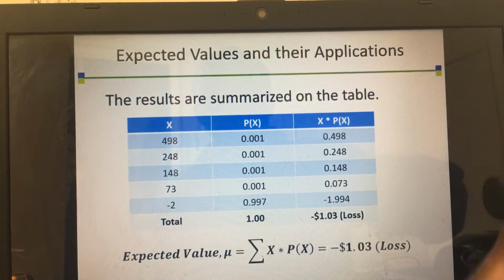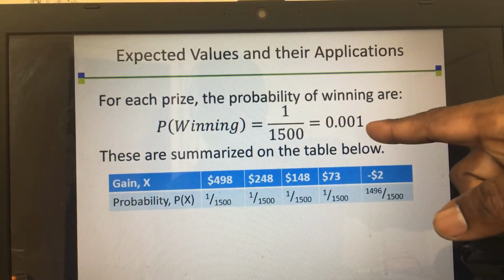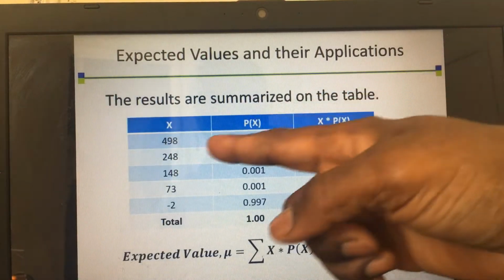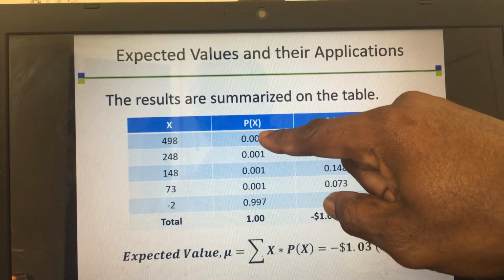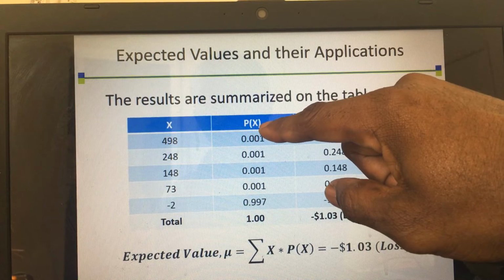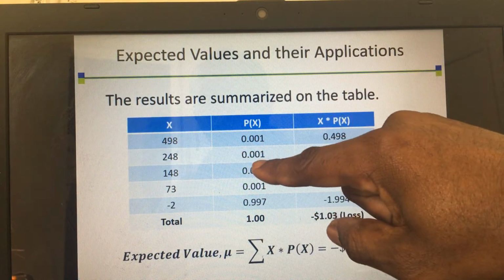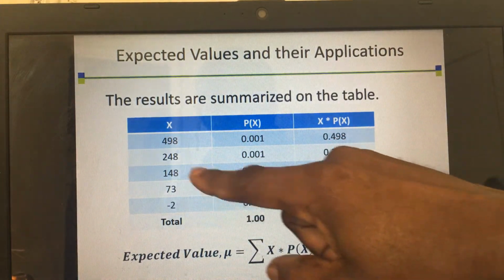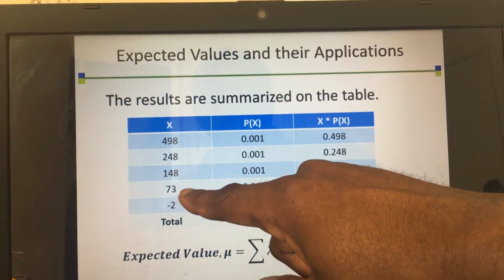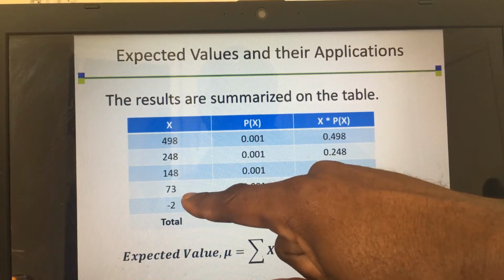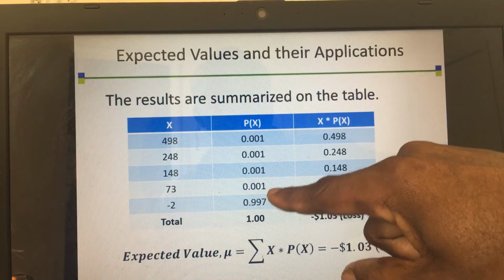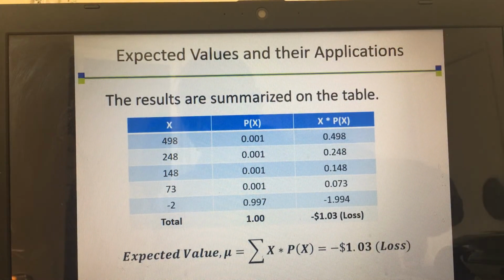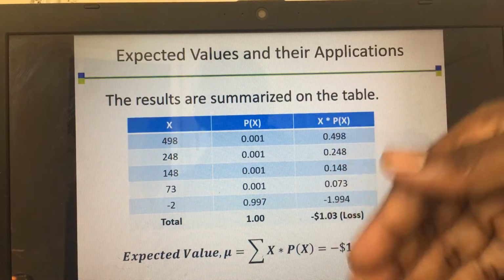I've already calculated the probability of winning in my previous slide, which is 0.001. So for each of these prizes, to win 498, I have 0.001 as the probability. For 248, 0.001. For 148, that means 150, 0.001. For $73, which is the prize of $75 after you subtract 2, it's 0.001. Now, how about the probability of losing?